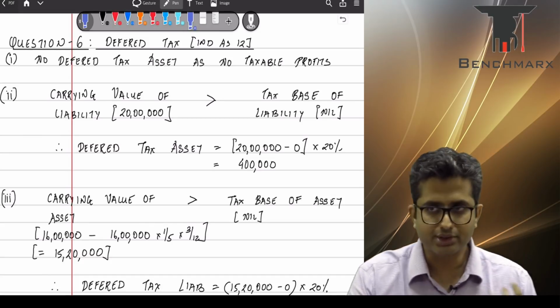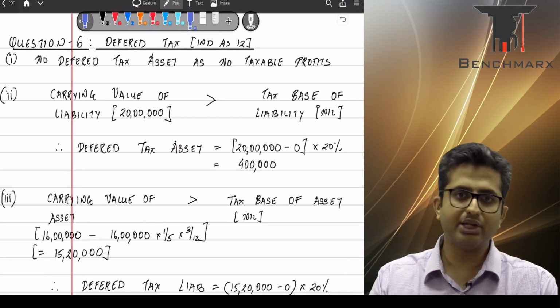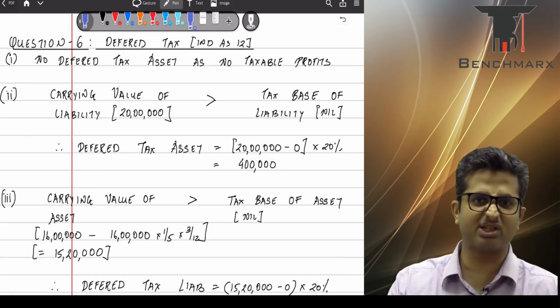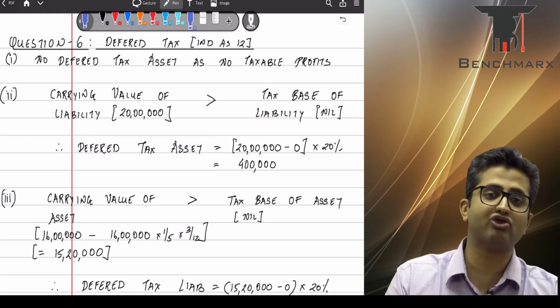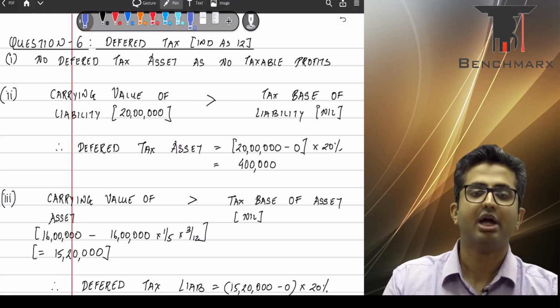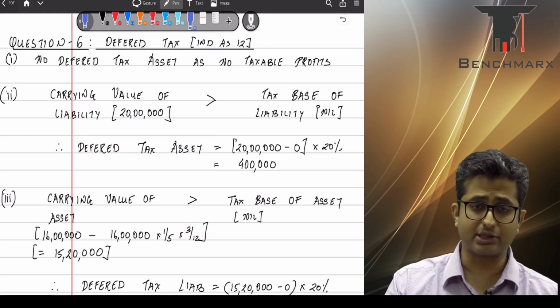That means the losses do not really help you in saving any tax in the future years, and then there's no point creating a deferred tax asset. Or if there's the existence of a potential tax strategy, even then you can create a deferred tax asset.